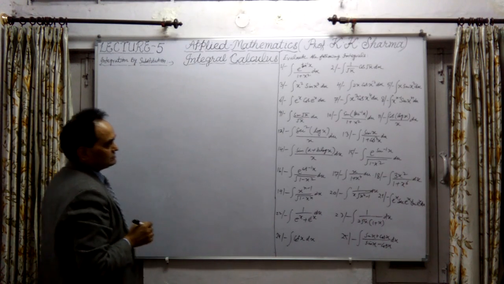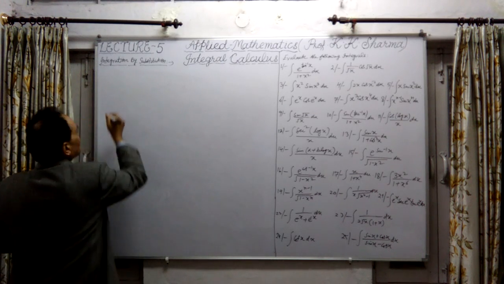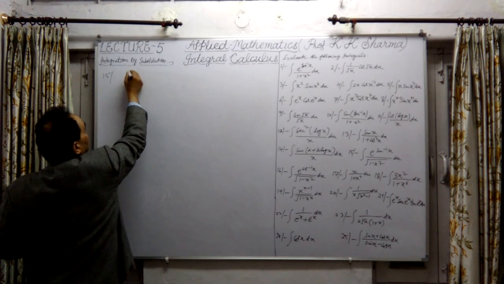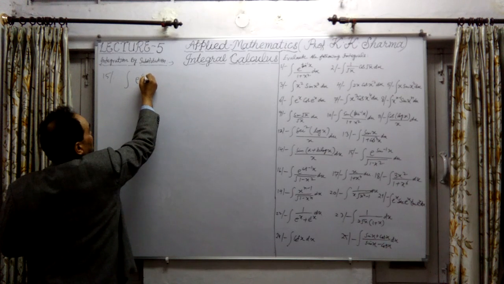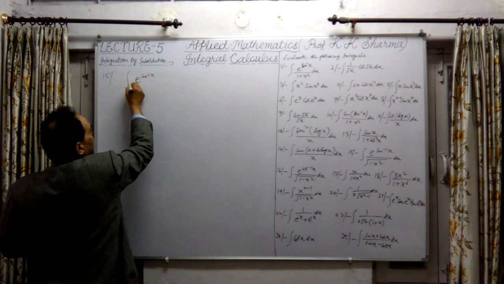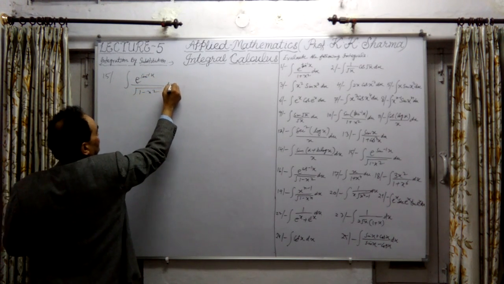Okay, now let me take the next one. 14th we have done, so now the 15th question. Question number 15 is integration of e raised power sine inverse x upon under root 1 minus x square into dx.